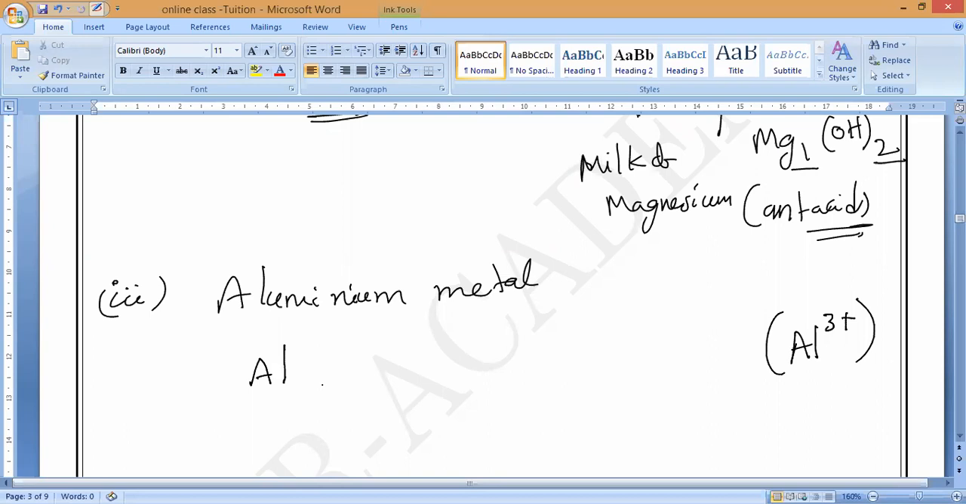Aluminium, what is the state of this? Solid state. Reacting with oxygen. Oxygen, what is the state? Gaseous state. Which will form, what is that? Anybody can say?